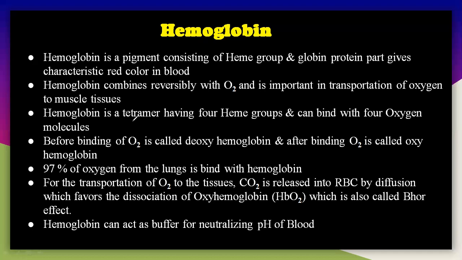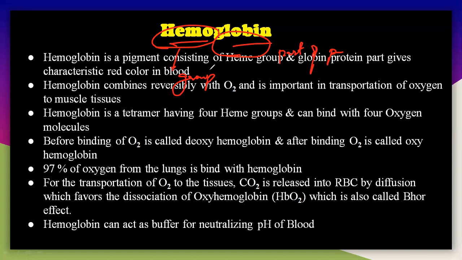Specifically, hemoglobin indicates hemo and globin. Globin is the protein part, a part of the protein, and hemo is a certain chemical group. Let us understand what globin is here. What is the purpose of hemoglobin? What is its structure? What is its function? We will discuss all these things.